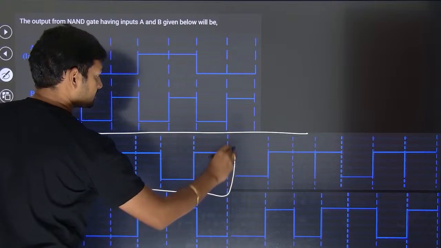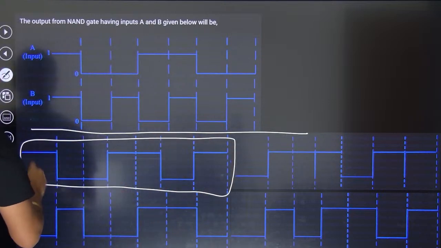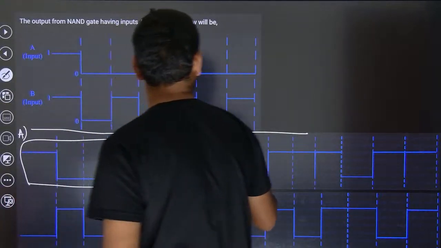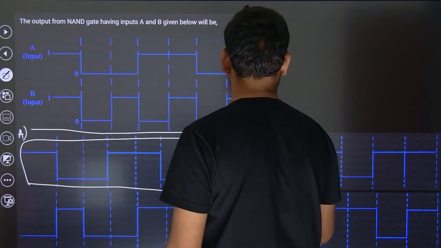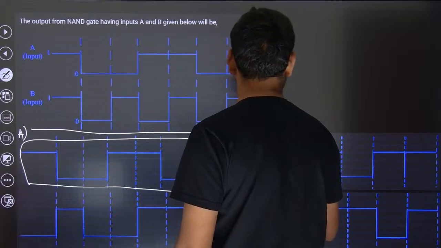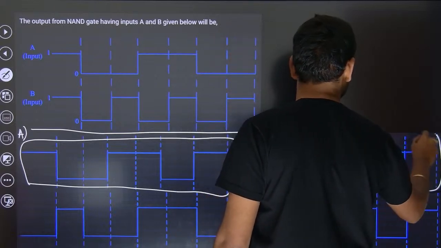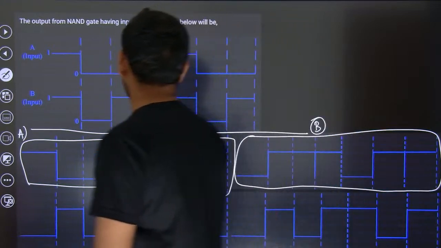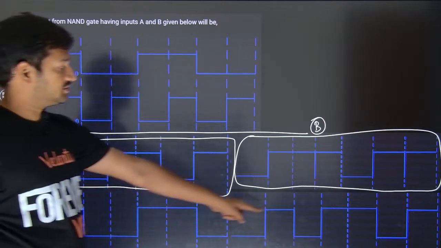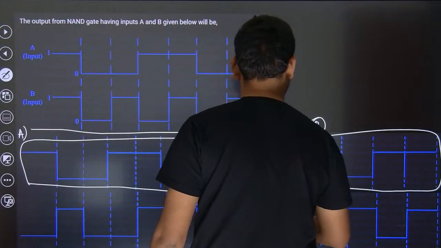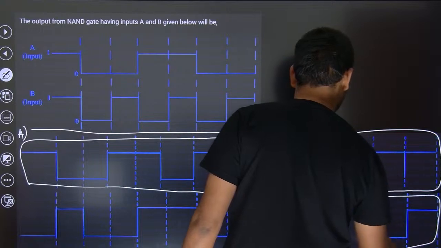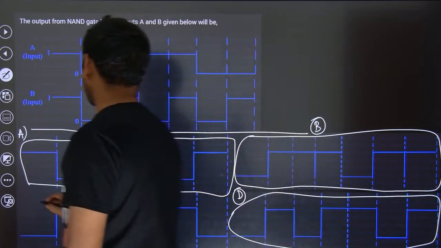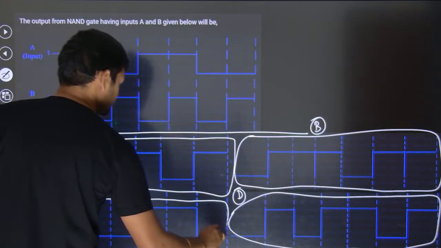This is one option, option A. This is one option. You can take it as option B. This is going to be option C. This is going to be option D. This is option D. And this one is option C.